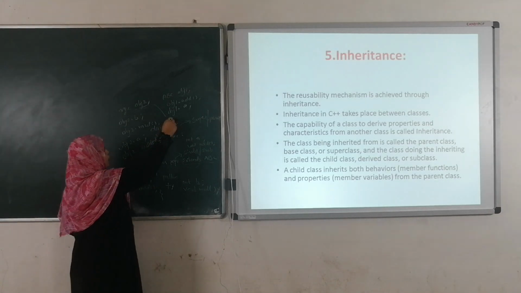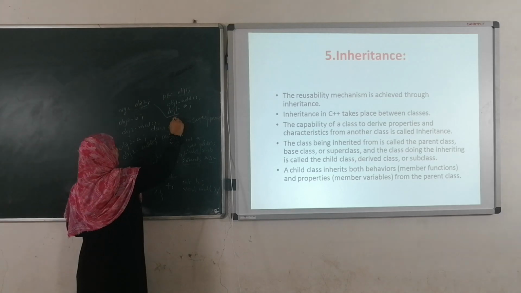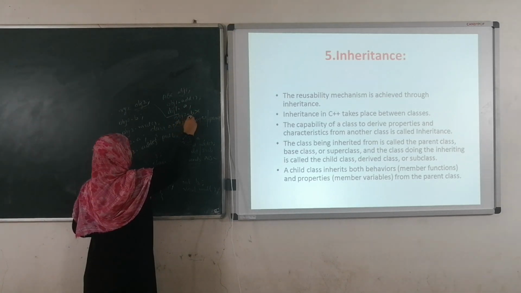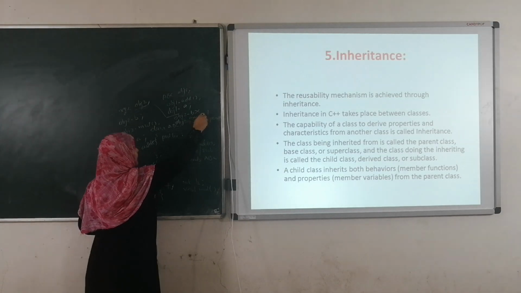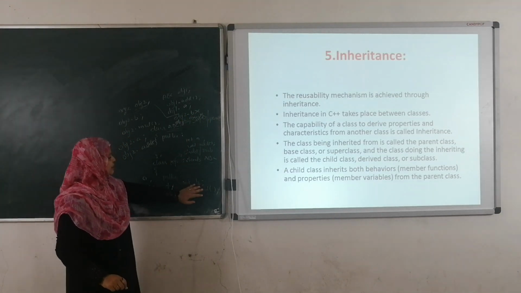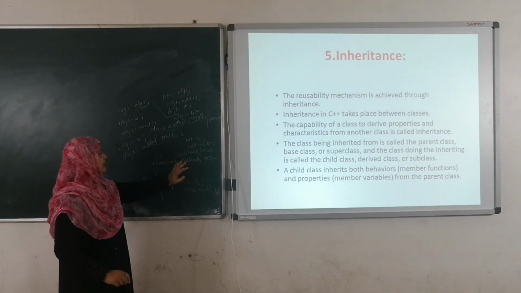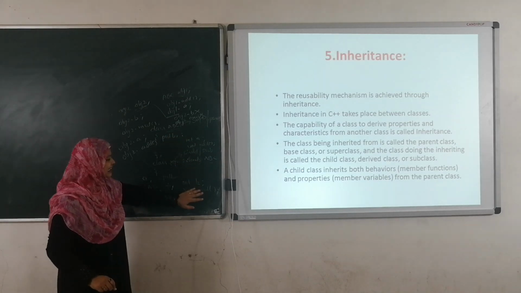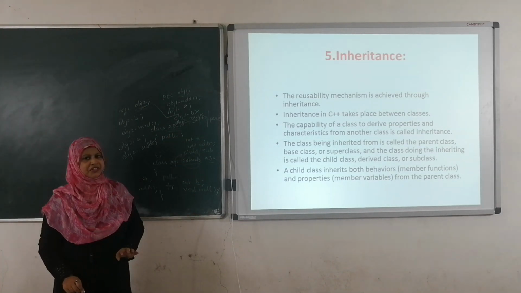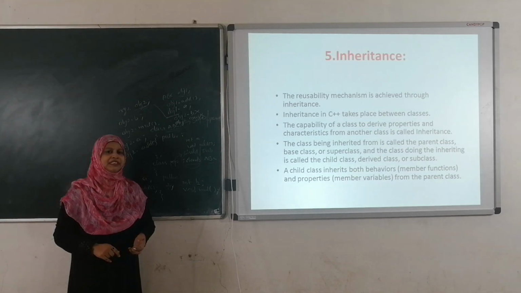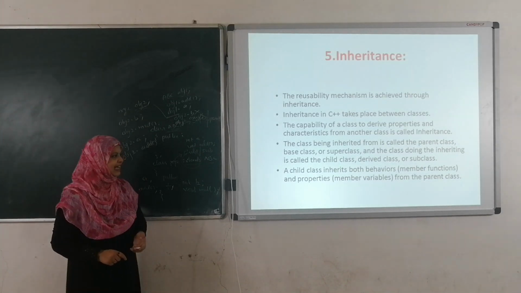But by using obj1, we can't access b and we can't access multiplication. Why? Because these two are the data members and member functions of its subclass, its child class. That's the reason the superclass object cannot access the data members and member functions of its subclass, whereas the subclass can access the data members and member functions of its superclass.